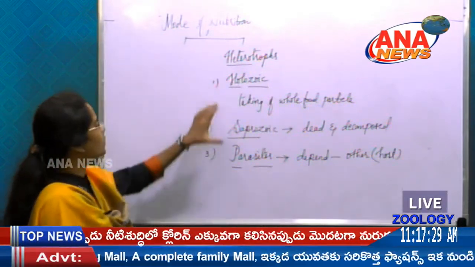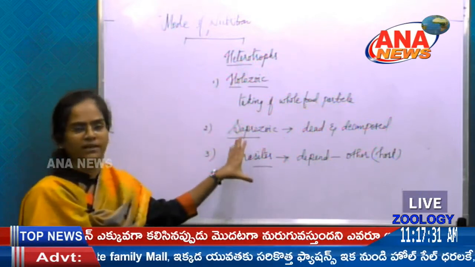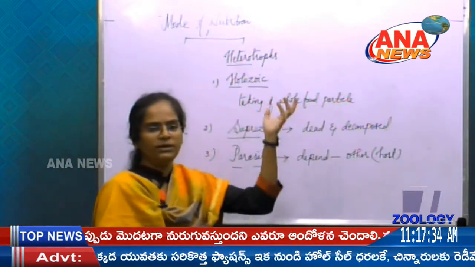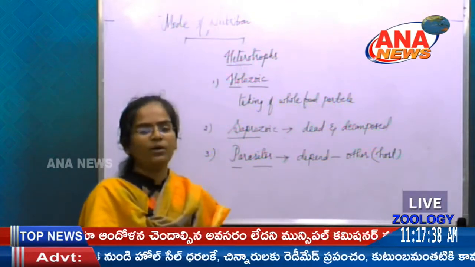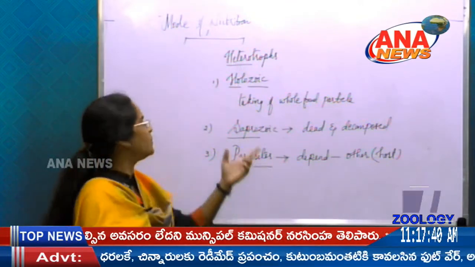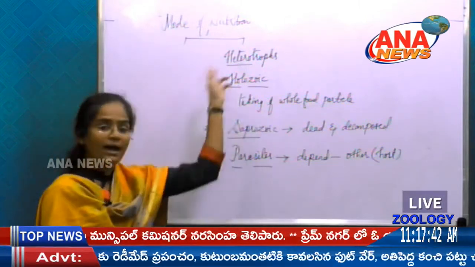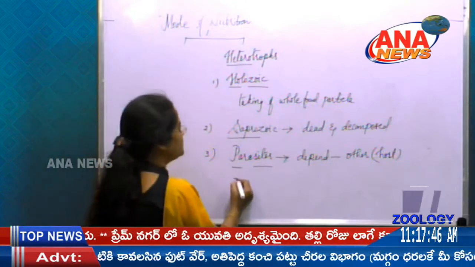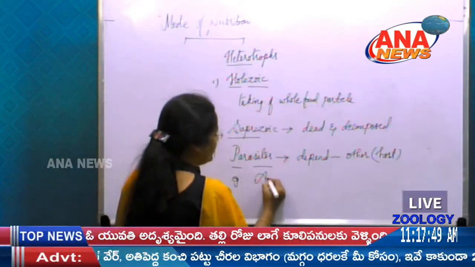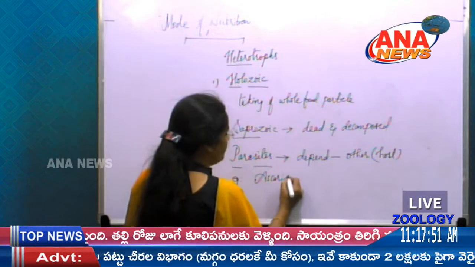So why do they undergo this type of nutrition here? Because they are unable to undergo self preparation, means they can't take any carbon dioxide or any sunlight, so they can't prepare the food. So they depend on other organism which have already prepared the food here. So examples for parasites, we can go with Ascaris.